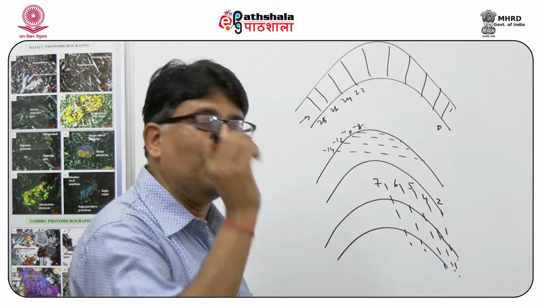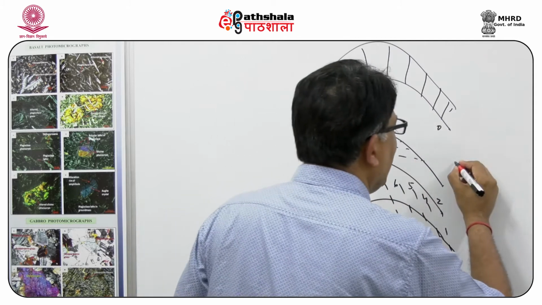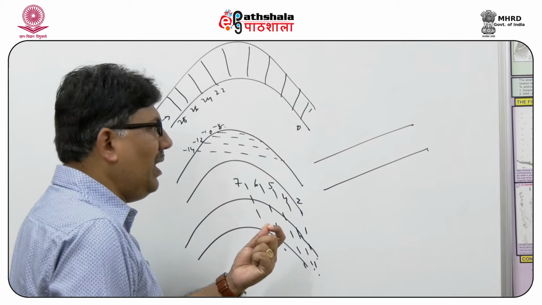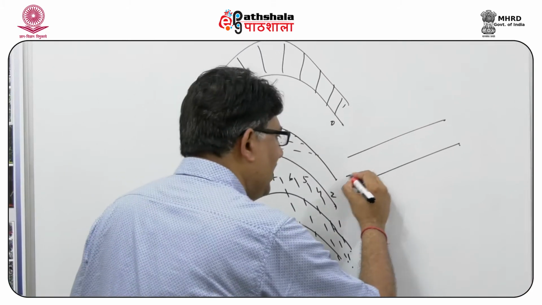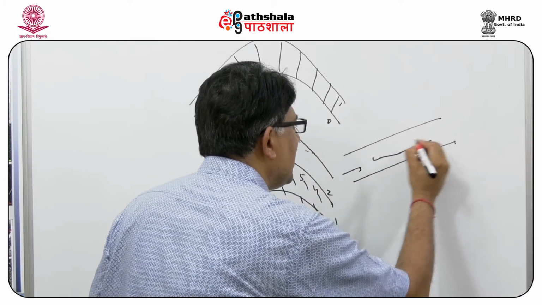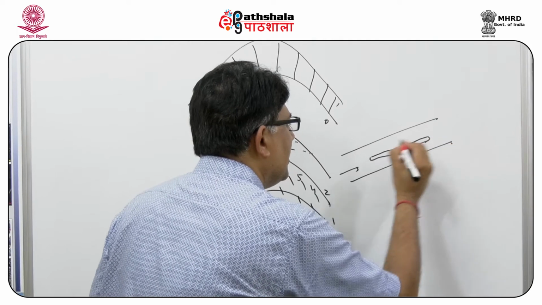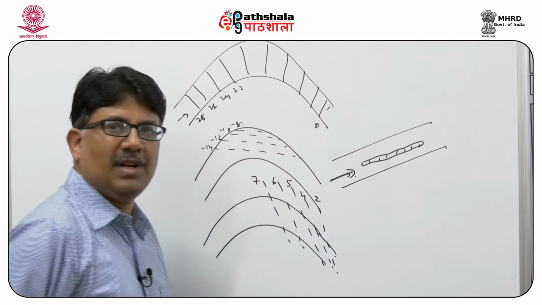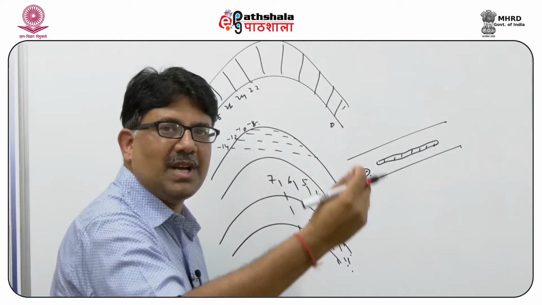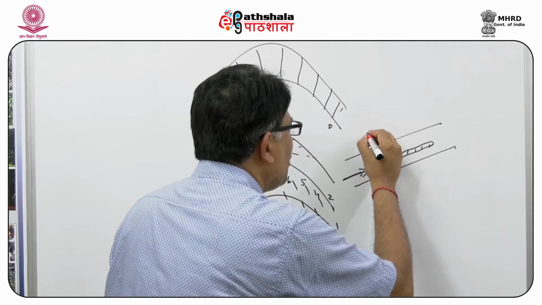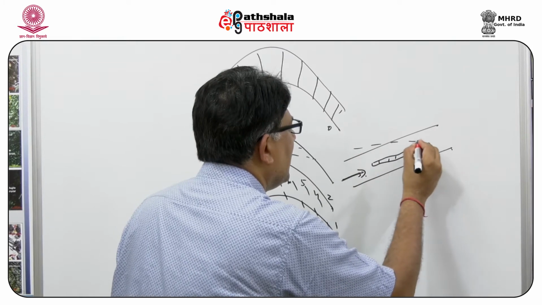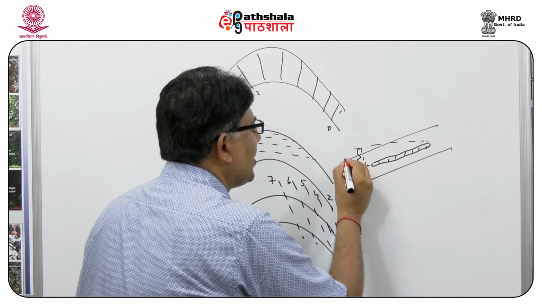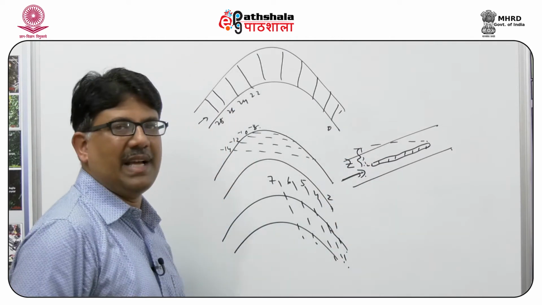Now, coming on to how really, in an inclined reservoir, the character of an oil globule changes where the water is moving. Suppose I have an inclined bed, the oil globule, because of the movement of water, will be changing in the form of a stringer. This is suppose the oil and there is a water movement. So the oil will become a stringer, and the height of the water oil column becomes the height of the oil column, that is Z.